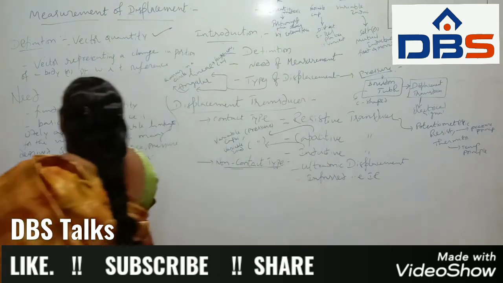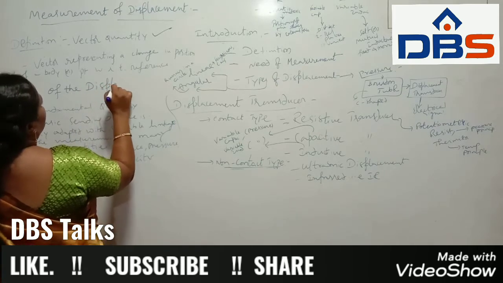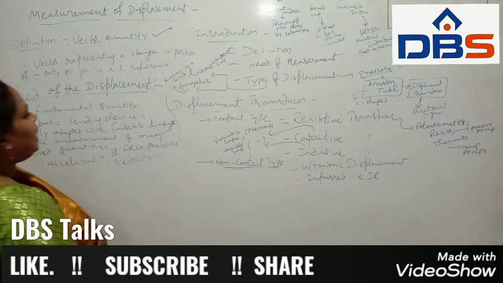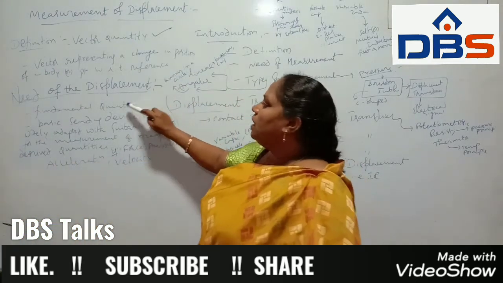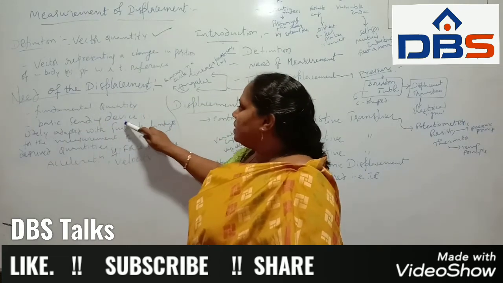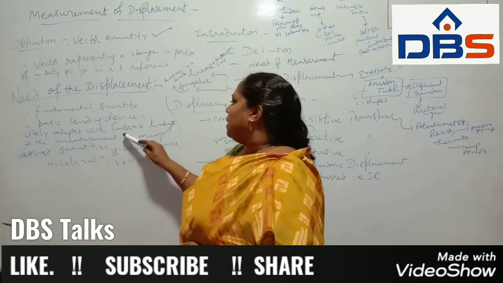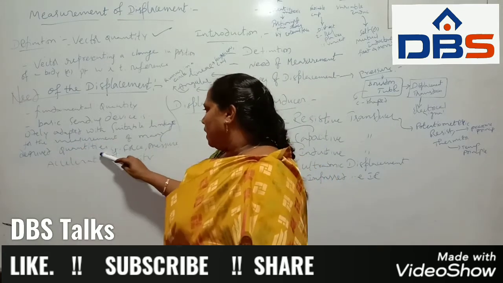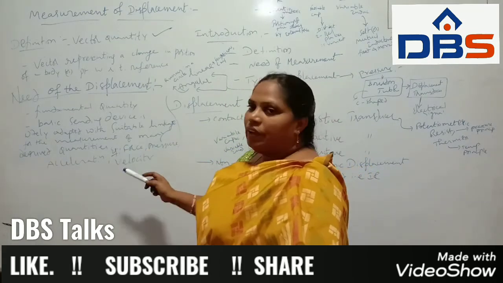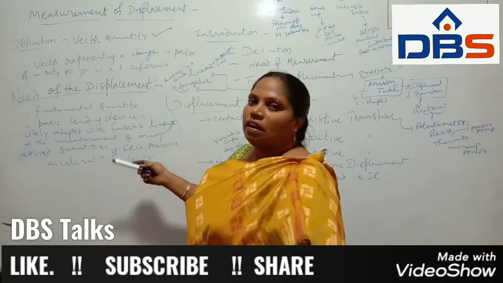Next, what is the need of the displacement? First, we take the fundamental quantity. The basic sensing device is widely adapted with suitable linkage for the measurement of many derived quantities. What are these derived quantities? For example, we can take force, pressure, acceleration and velocity.